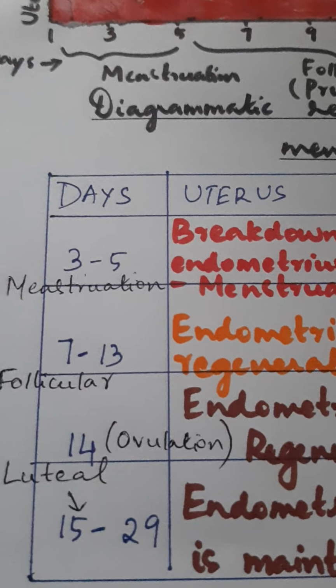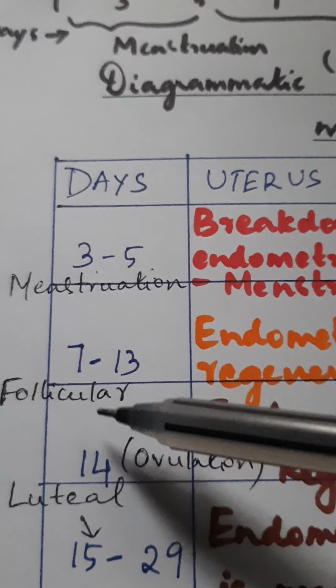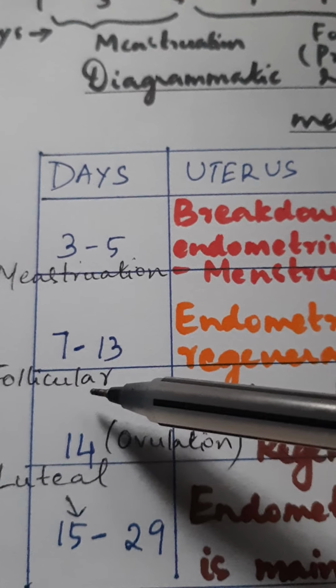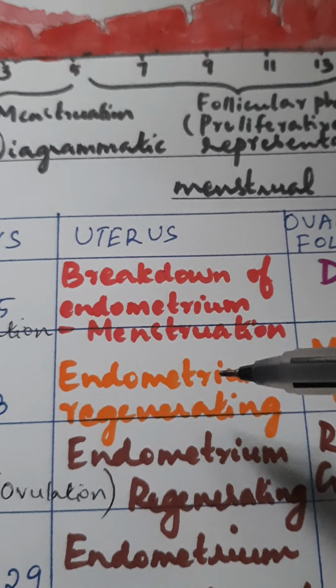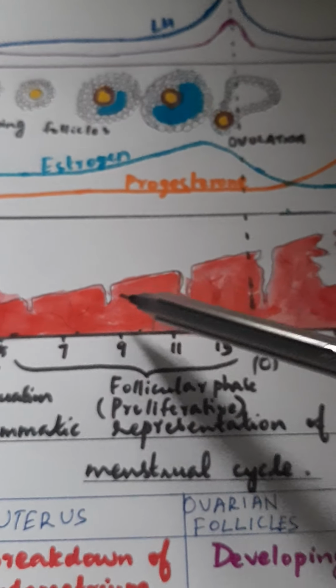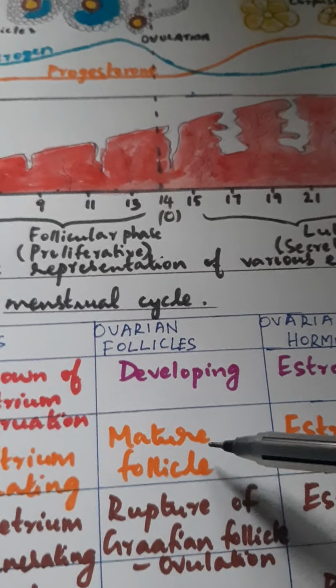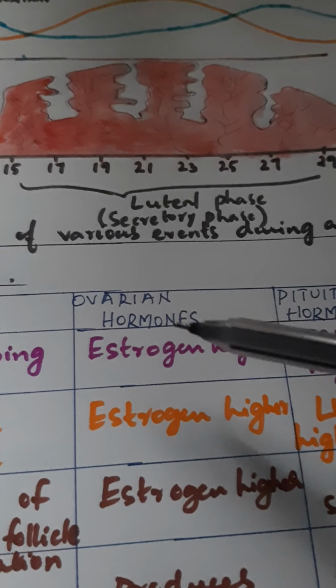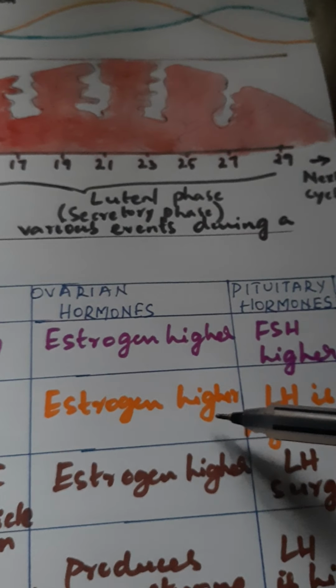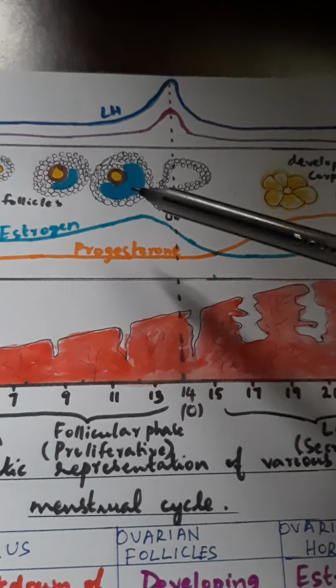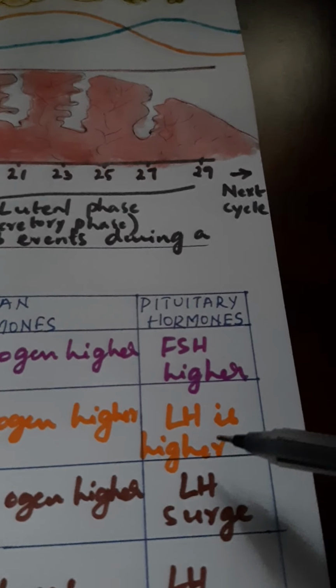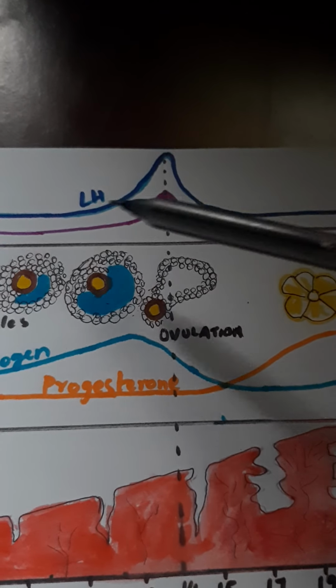So, during 7 to 13 days of the menstrual cycle, it is called as follicular phase or proliferative phase. What happens in the uterus is that endometrium will regenerate. Then in the ovary, the follicles will become mature to form tertiary follicle and then Graafian follicle. And then what happens to the ovarian hormones? Estrogen level will be higher because of the formation of these follicles, and then the pituitary hormones, LH is found to be higher than the FSH. See, luteinizing hormone is higher than the follicle stimulating hormone.